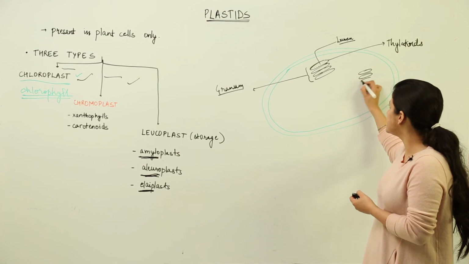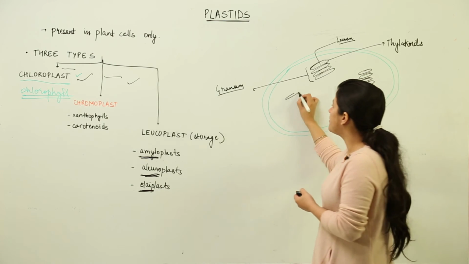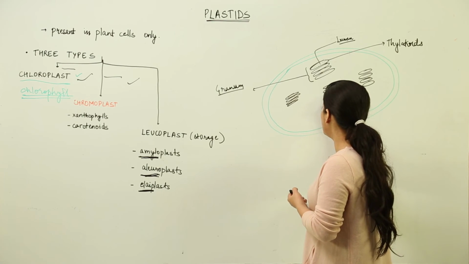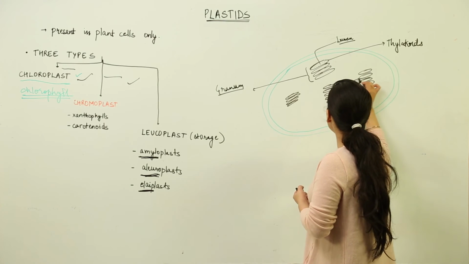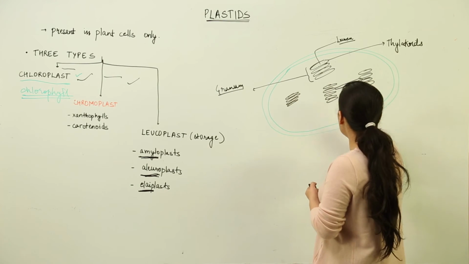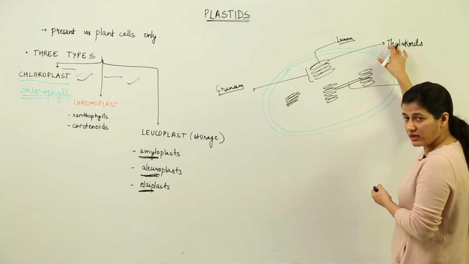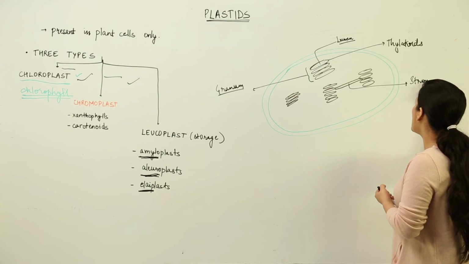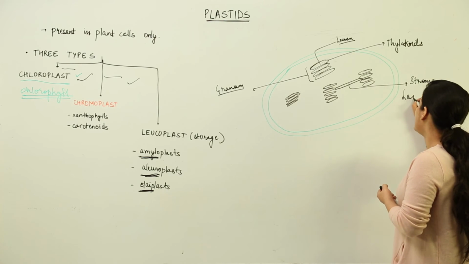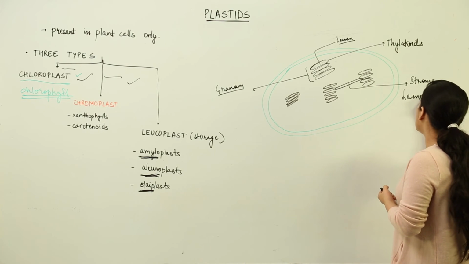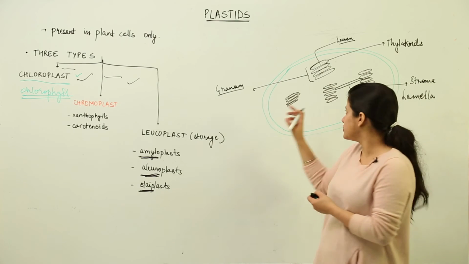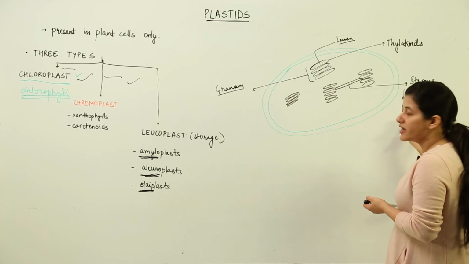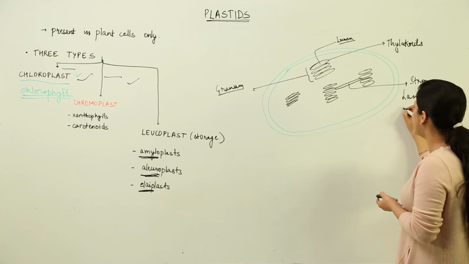So there would be many stacks of thylakoids present inside a chloroplast, and often these stacks are joined to each other by a long structure which is thylakoids of course, but an elongated one, and that is known as stroma lamellae. It is a lamellar structure. You must be knowing the meaning of lamellar structure, a tube-like structure. The lamellar structure which connects one grana to another is known as stroma lamellae. The other name for it is fret channels.